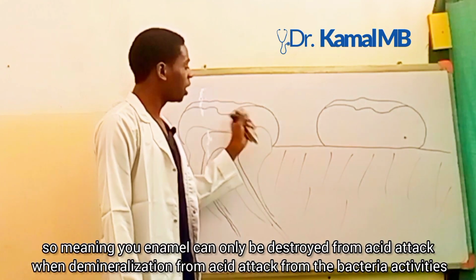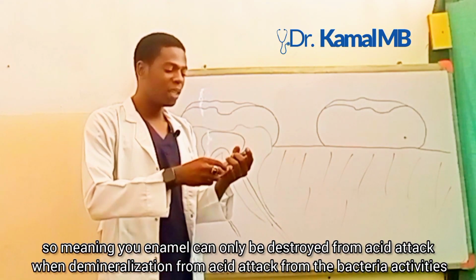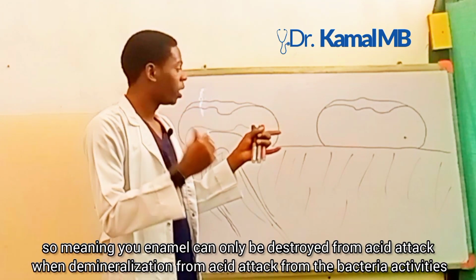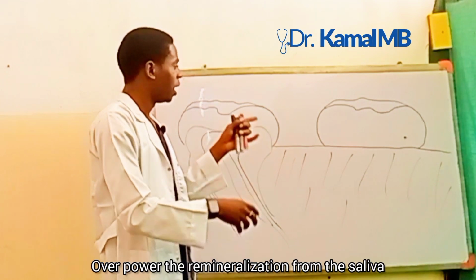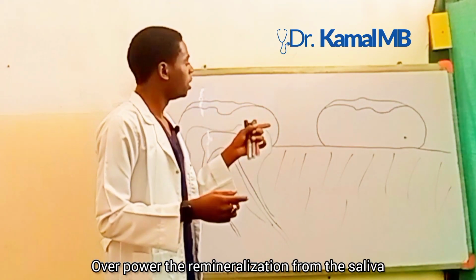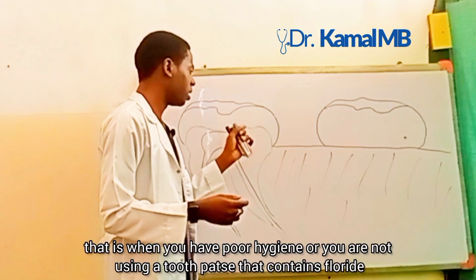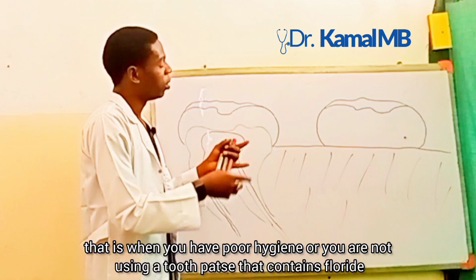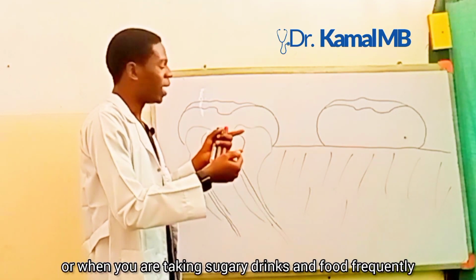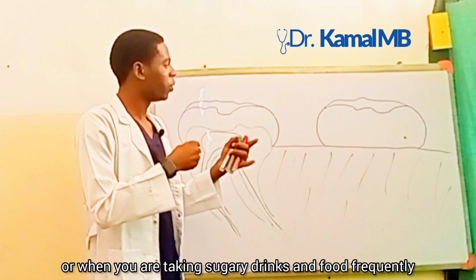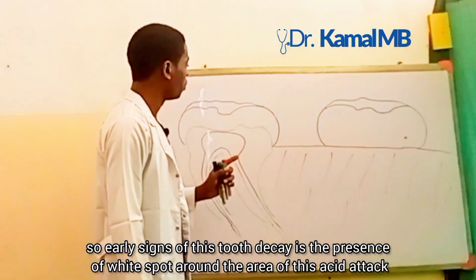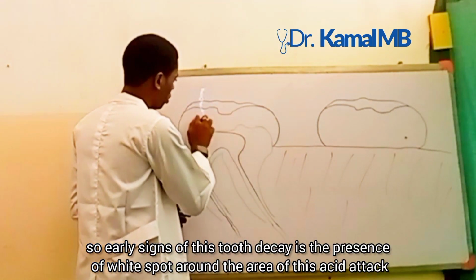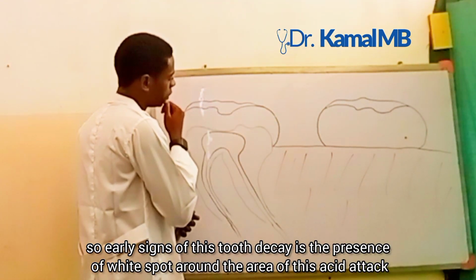Meaning your enamel can only be destroyed when the demineralization from the acid attack by the bacteria overpowers the remineralization from the saliva. That is when you have poor hygiene, you are not using toothpaste that contains fluoride, or you are taking sugary drinks and food frequently. The early sign of this tooth decay is the presence of white spots around the area of this acid attack.